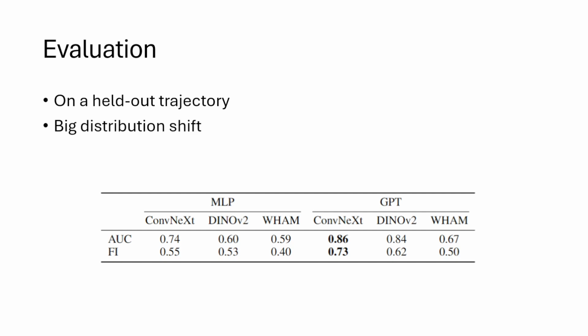Our intuition is that this switch in the performance comes from the large distribution shift between training and evaluation. During training, both the current state and the goal state come from the same recording, which keeps the spatial and temporal consistency. While during evaluation, the current state comes from the agent playing the game itself, while the goal state comes from the recording, where we can no longer have these spatial and temporal consistency guarantees.